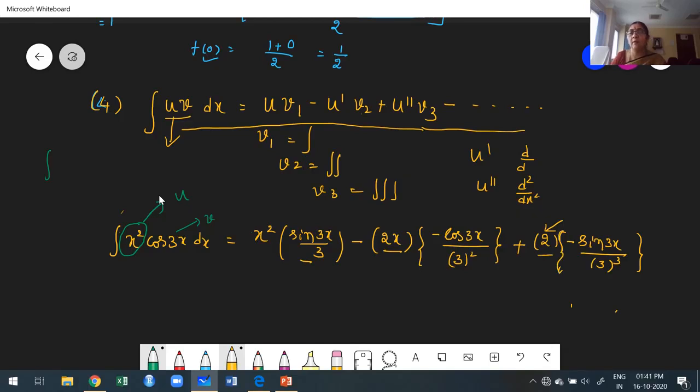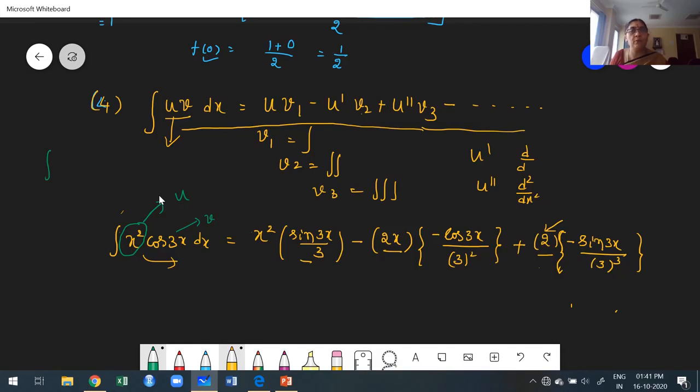Here we get the derivative value is constant. This is the last term of the integration of x square cos 3x. You multiply and simplify that. We get the integration of x square into cos 3x. Now, if you want to go for the UV or Bernoulli's rule, keep in mind the product of one of the functions must be 0 after a few derivatives. Otherwise, no use to go for the UV rule or Bernoulli's rule.